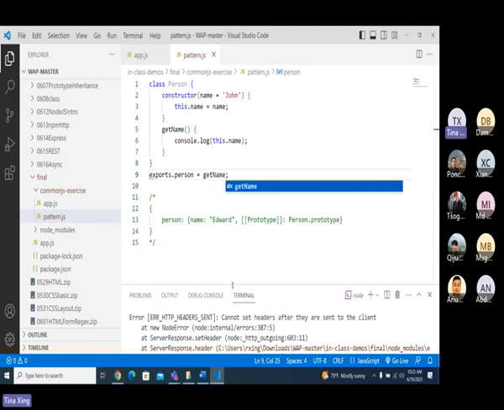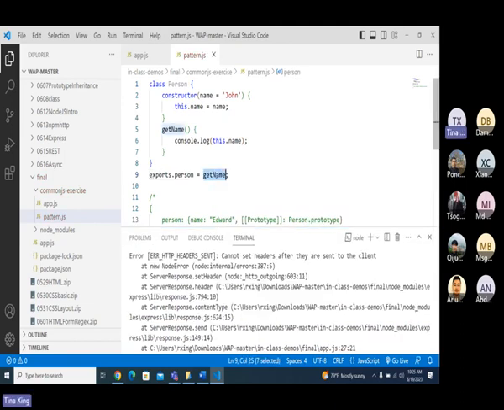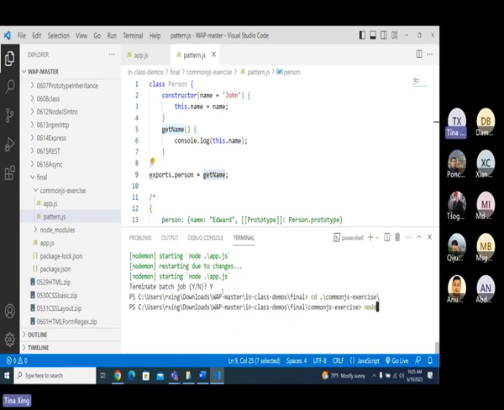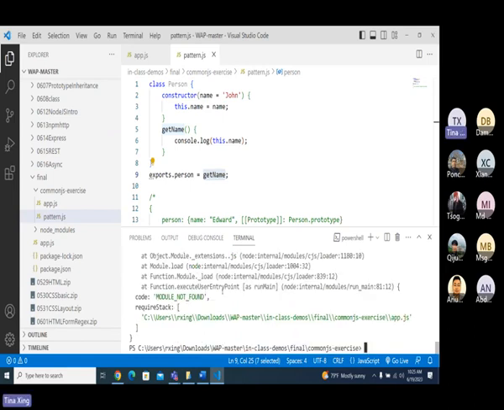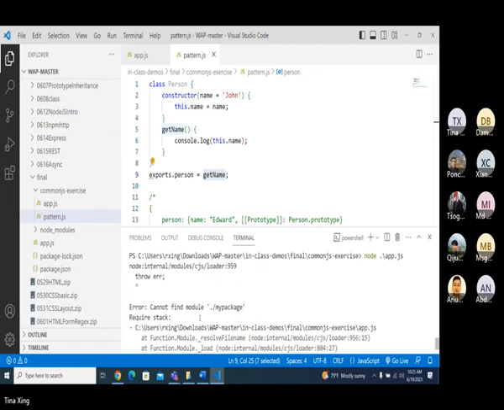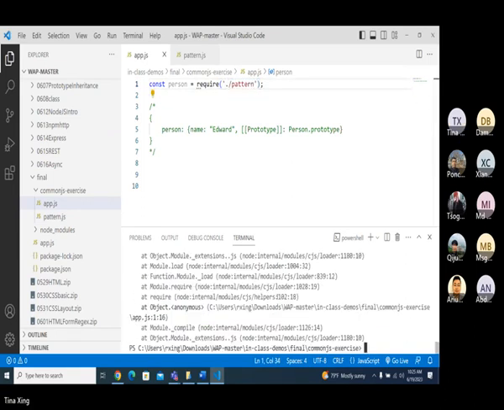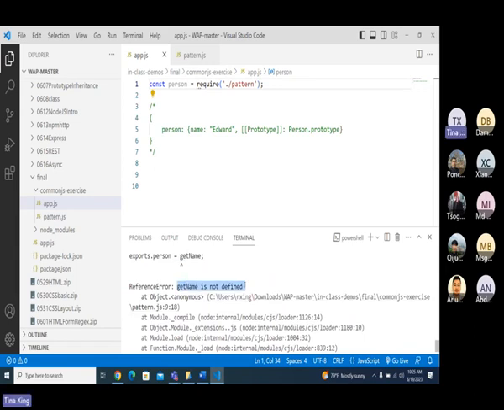You have this one, which refers to something. Say node app.js. Just do pattern, okay? getName is not defined.